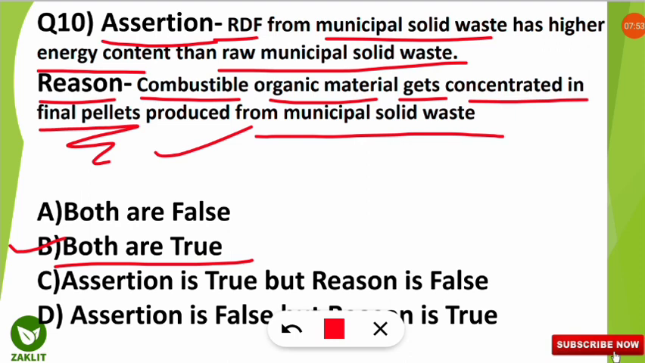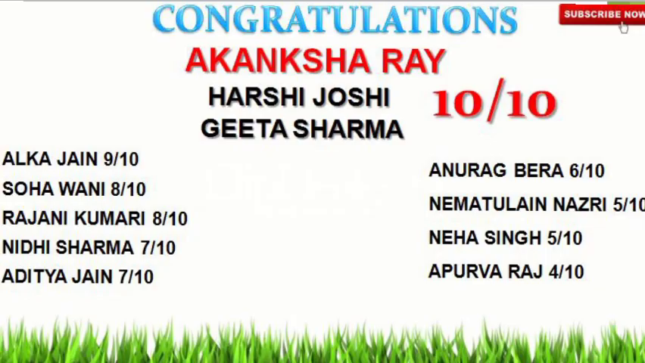So now it's time to reveal the name of the winner, and the winner is Akansha Ray. Congratulations to Akansha Ray for securing 10 out of 10 marks, and along with Akansha, Harshi Joshi and Geeta Sharma have also secured 10 out of 10 marks. Congratulations to all of you, and other participants who have also done well are Alka Jain, Soha Wani, Rajani Kumari, Nidhi Sharma, Aditya Jain, Anurag Bera, Nematulan Nazri, Neha Singh, and Apurva Raj. Congratulations to all of you and keep up the good work.